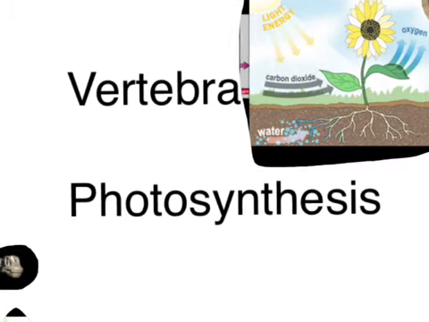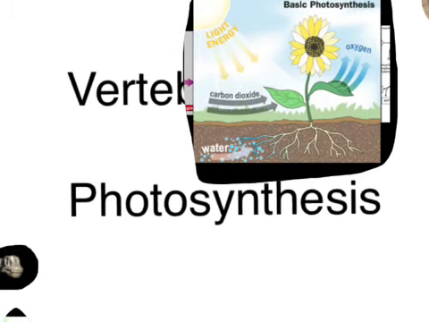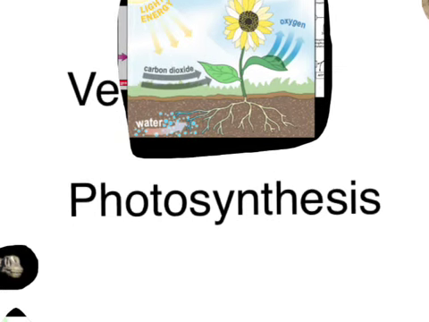Photosynthesis. Photosynthesis is a process that organisms with chlorophyll, which is a green pigment, go through to make food, which means sugars. But remember, the organism has to have chlorophyll.